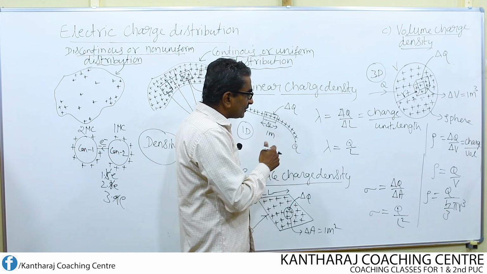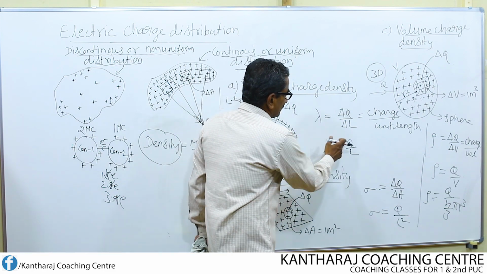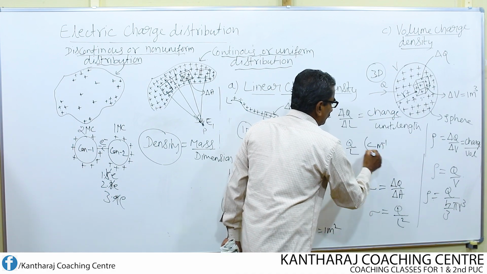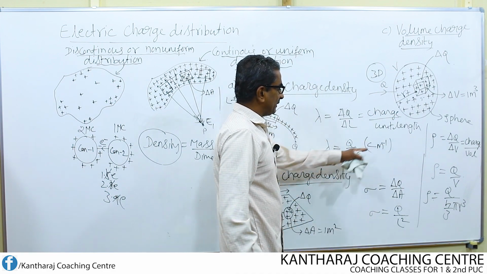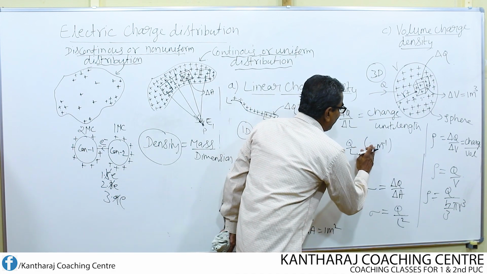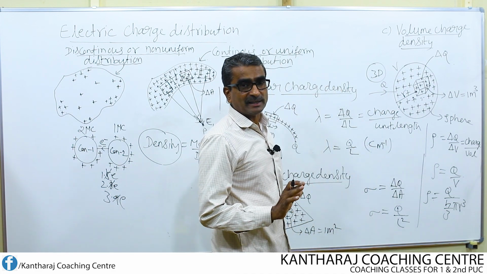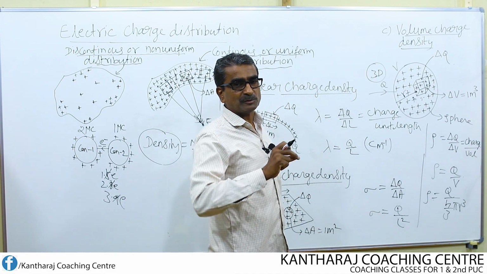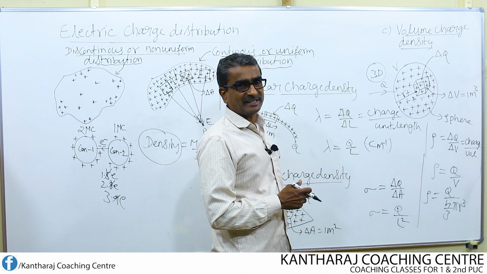Now, what are the units for the linear charge density? Charge, Coulomb, length, meter. Shift this one to the numerator. Meter is shifted to the numerator, it becomes per meter. This is Coulomb per meter, not per centimeter, because I have written capital C, not small c. If I write small c, then it will become per centimeter.